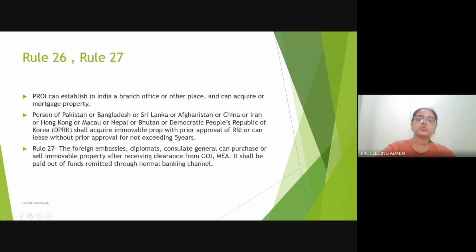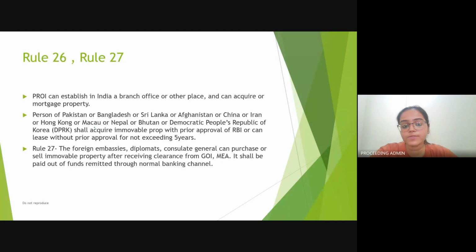Now let's come to Rule 26 and Rule 27. Rule 26 states that a person resident outside India can establish a branch office in India and can acquire or mortgage property. मतलब जो person resident outside India वो for the purpose of his business can establish any branch office, can acquire or mortgage property.